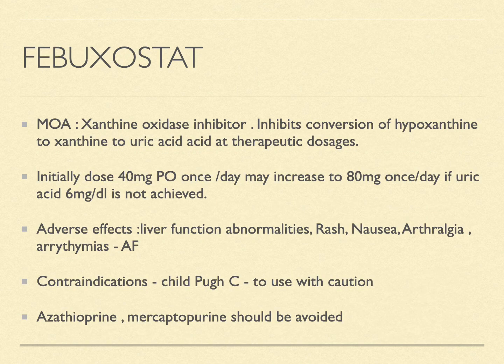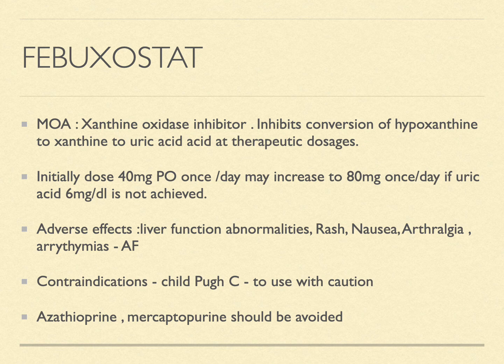Febuxostat is a xanthine oxidase inhibitor and inhibits the conversion of hypoxanthine to xanthine and to uric acid at therapeutic doses. Initially, a dose of 40 mg per oral once per day may be given, which would be increased to 80 milligrams once per day if the uric acid level of 6 mg per deciliter is not achieved.